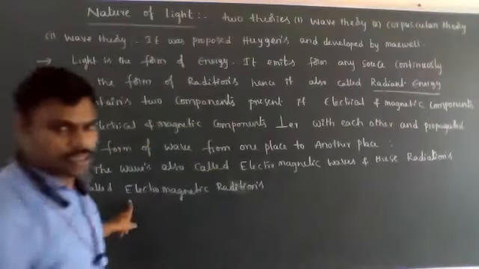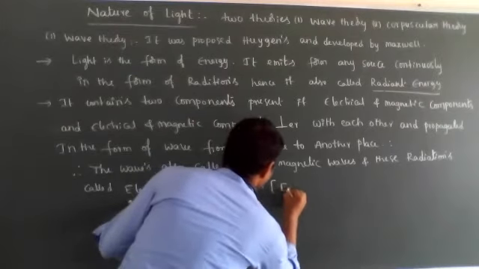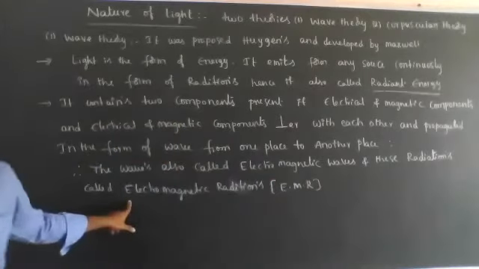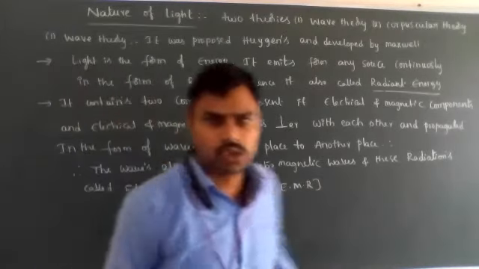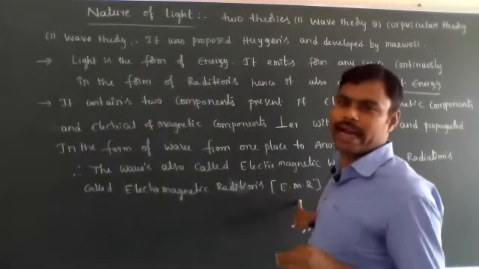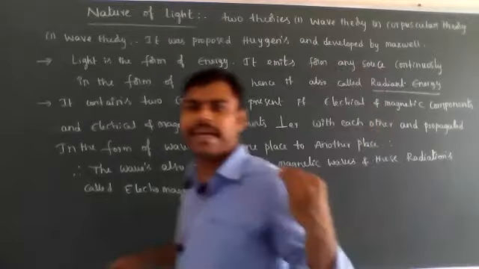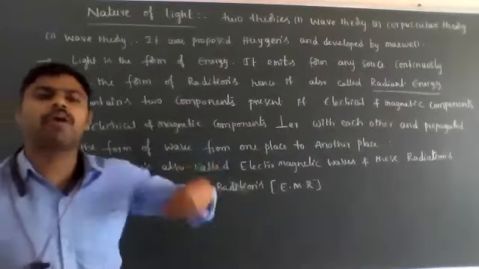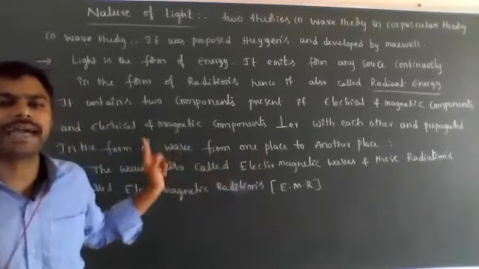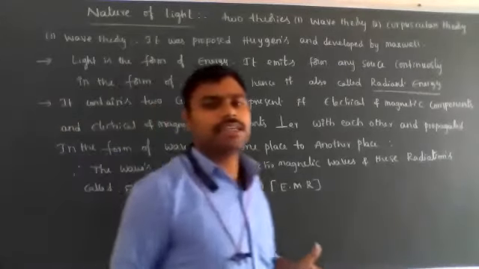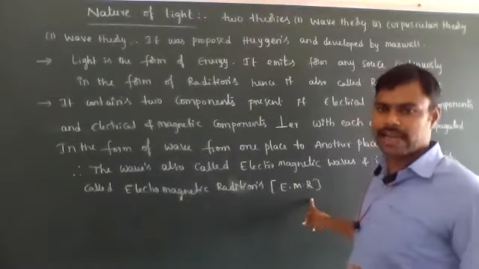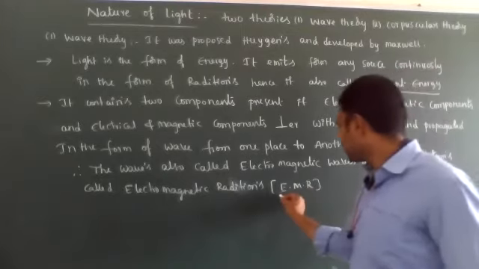Electromagnetic radiations. So, first letters you take: EMR. EMR means electromagnetic radiation. So the light is nothing but electromagnetic radiations, because the light is propagated continuously in the form of waves. Those waves contain electrical properties as well as magnetic properties. That's why they are also called electromagnetic waves, and the radiations are also called electromagnetic radiations.